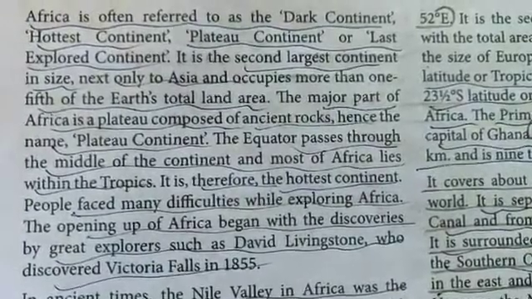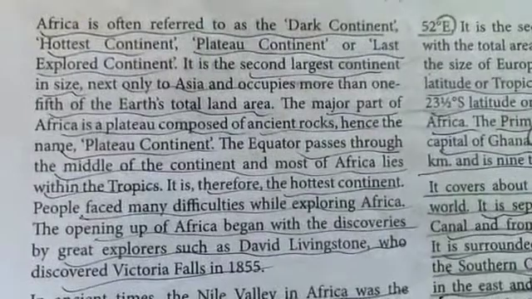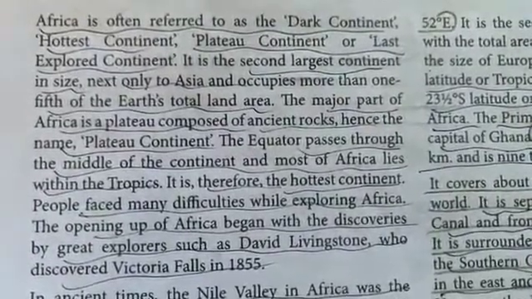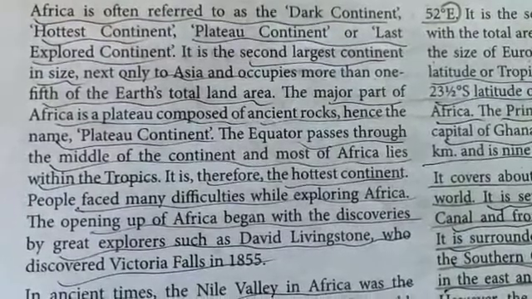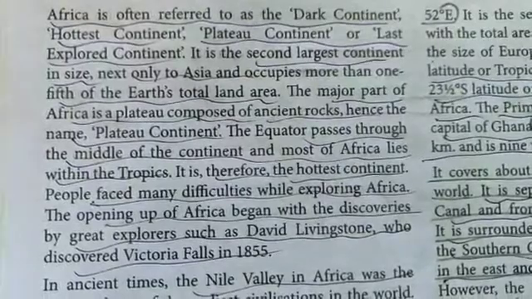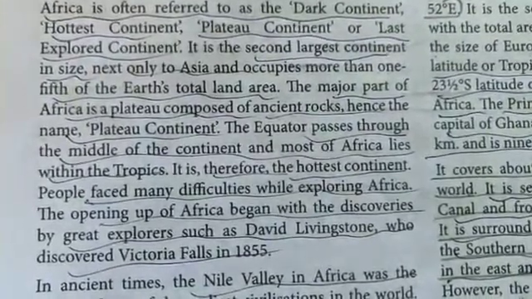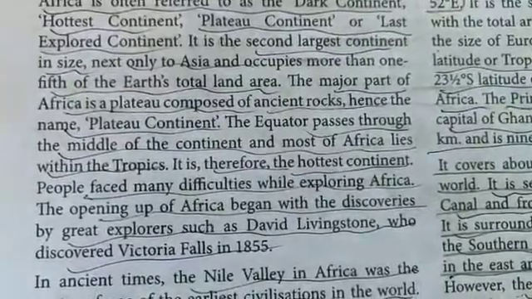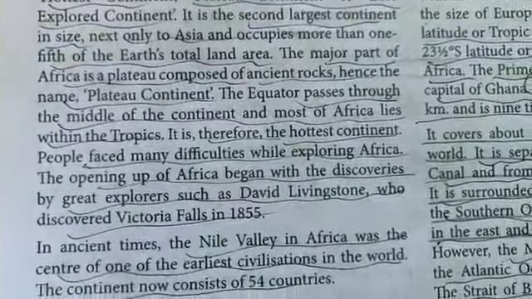The terrain, the conditions over there were very inhospitable. It is the second largest continent in size, next only to Asia, and occupies more than 1/5 of the Earth's total land area. We are not talking about the water area, we're just talking about the land area. The major part of Africa is a plateau composed of ancient rocks. This is why it is named as the plateau continent.